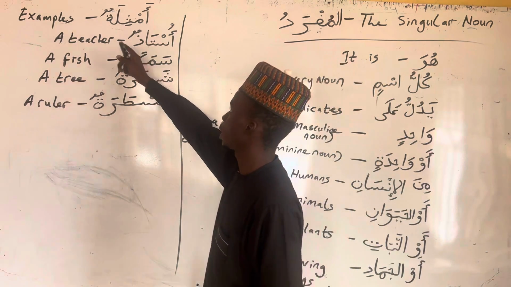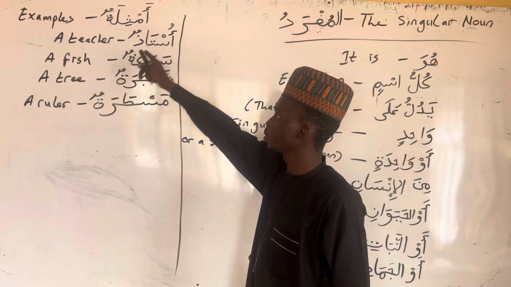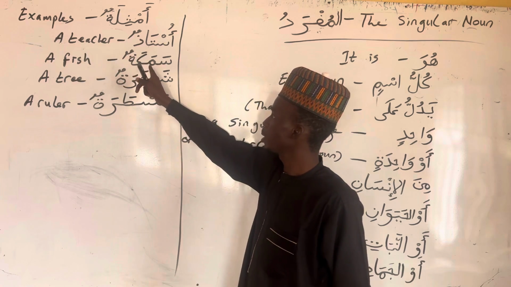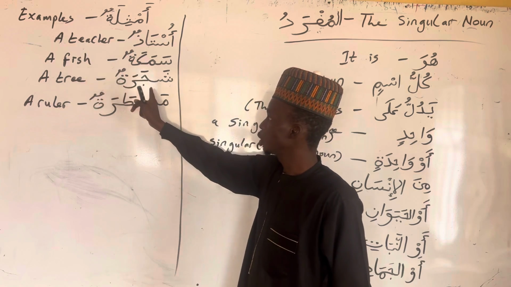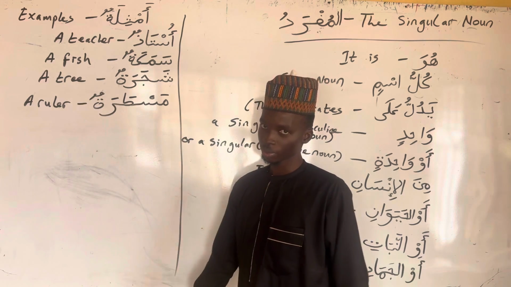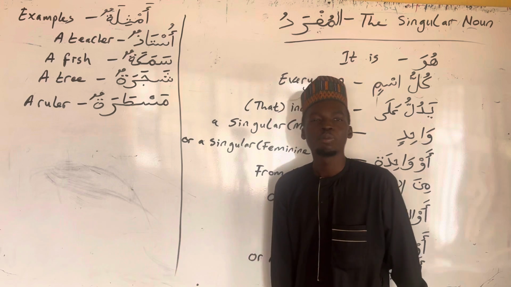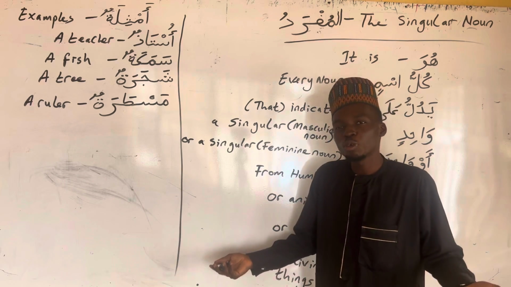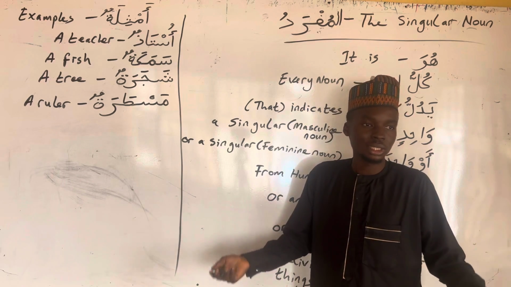So we have examples. Amthilatun, we have ustadun, a teacher. Samakatun, a fish. Shajaratun, a tree. Masparatun, a ruler. Now we've learned what al-mufrad is, but how do we recognize al-mufrad? How do we recognize the singular noun?